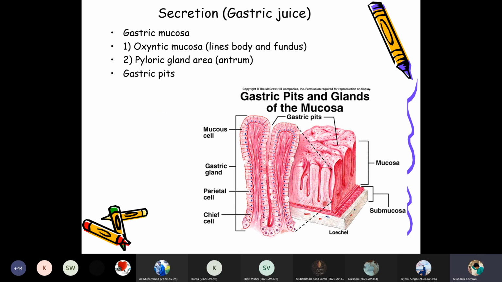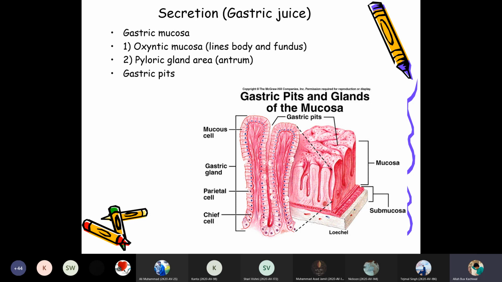So if you see the gastric juice secretion, it takes place from the gastric pits and glands of the mucosa. So the gastric pits, mucosa, submucosa, and then the mucous cells, gastric glands, parietal cells, and chief cells are responsible for production of the gastric juices.